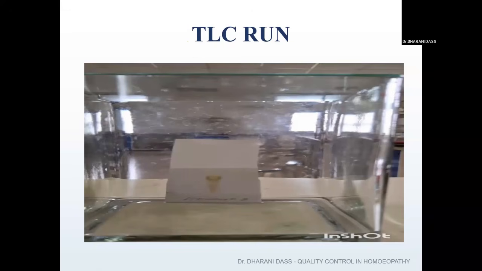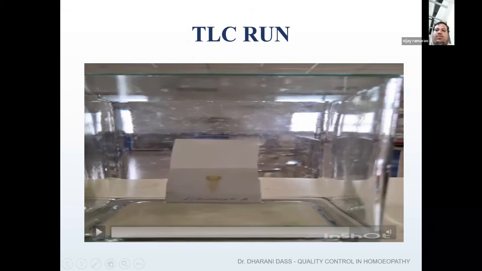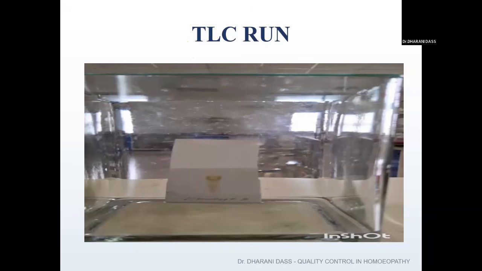That means we measured the mobile phase, poured it into the development tank, and closed the chamber in order to saturate it. After saturation, we placed that TLC plate into the tank, and you can observe the solvent is not touching the spot where the spot has been placed. The solvent is at the lower level only.